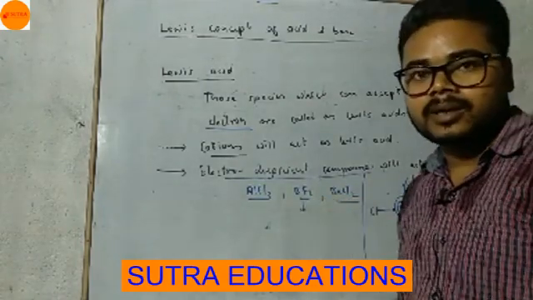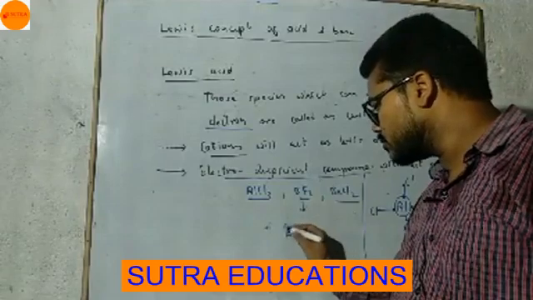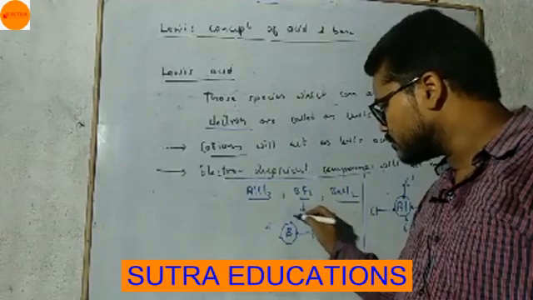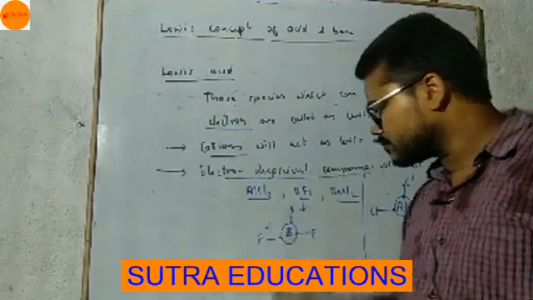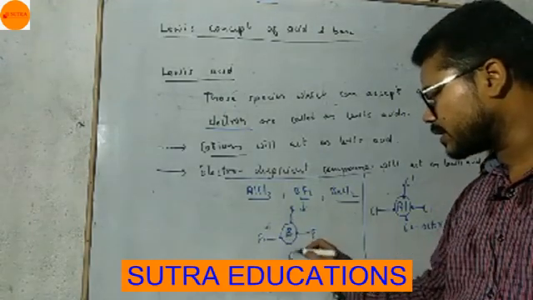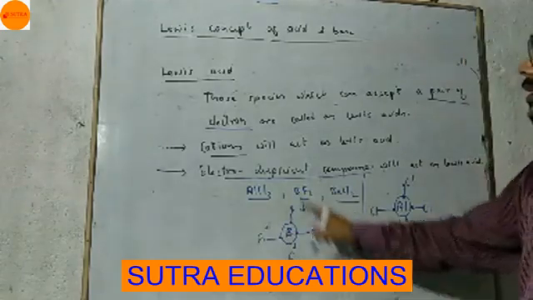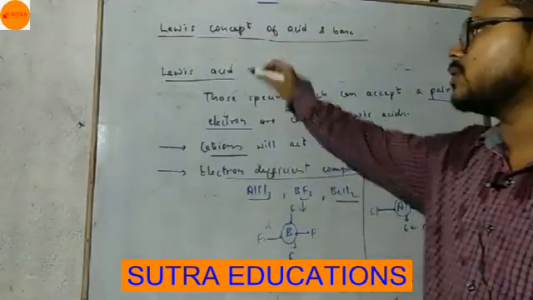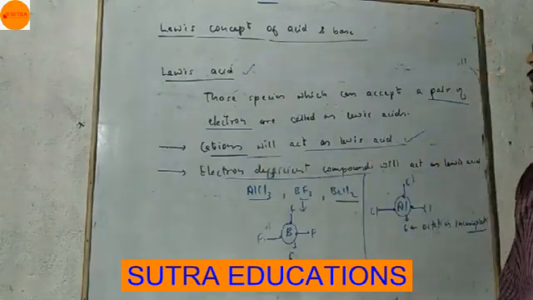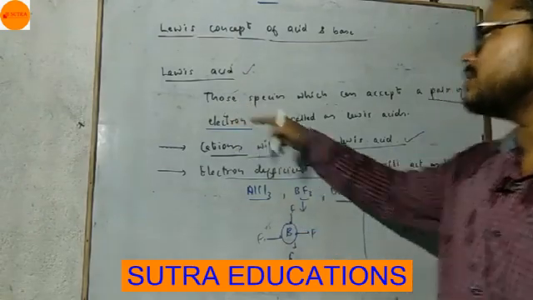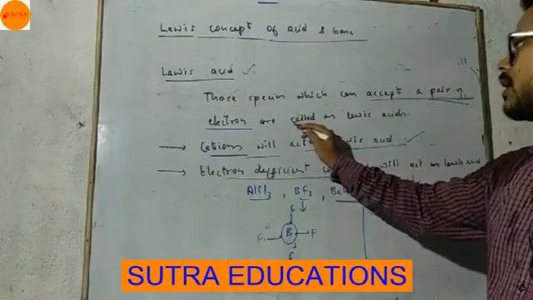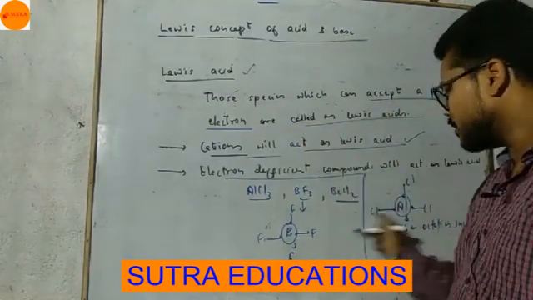Boron trifluoride, BF3, boron has 3 electrons in the outermost shell. One F, other F. So count electrons, 1, 2, 3, 4, 5, 6. Again the octet is incomplete, meaning it is an electron deficient compound. So electron deficient compounds will act as Lewis acids. Cations will act as Lewis acids. So simply, what are Lewis acids? Lewis acids are those species which can accept a pair of electrons. All these are Lewis acids.